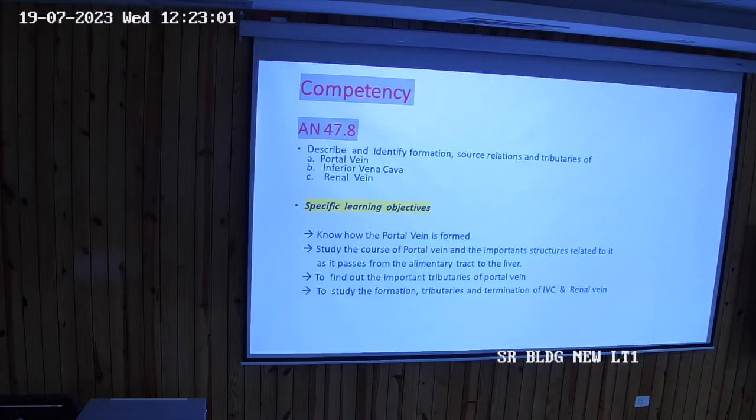Let me very quickly redraw it. So if you have the pancreas and the spleen, then